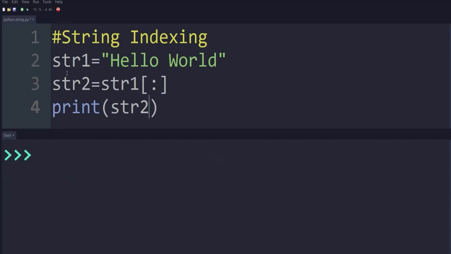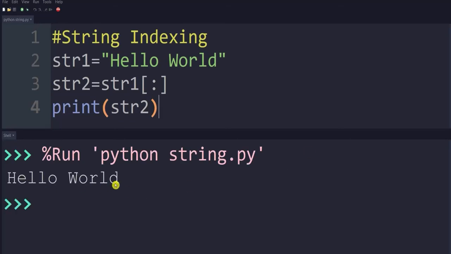The complete string is stored inside str1, and we have taken another variable str2 where we have stored str1 without passing any index. The starting index is not mentioned, the ending is not mentioned. So a copy of the complete string is stored inside str2 also, and when you print str2, the complete string gets printed on the screen. I execute this code, so hello world. So this is how we can extract a specific character or word from the string using the index value, or the complete string by creating its copy without mentioning the starting and ending index value.